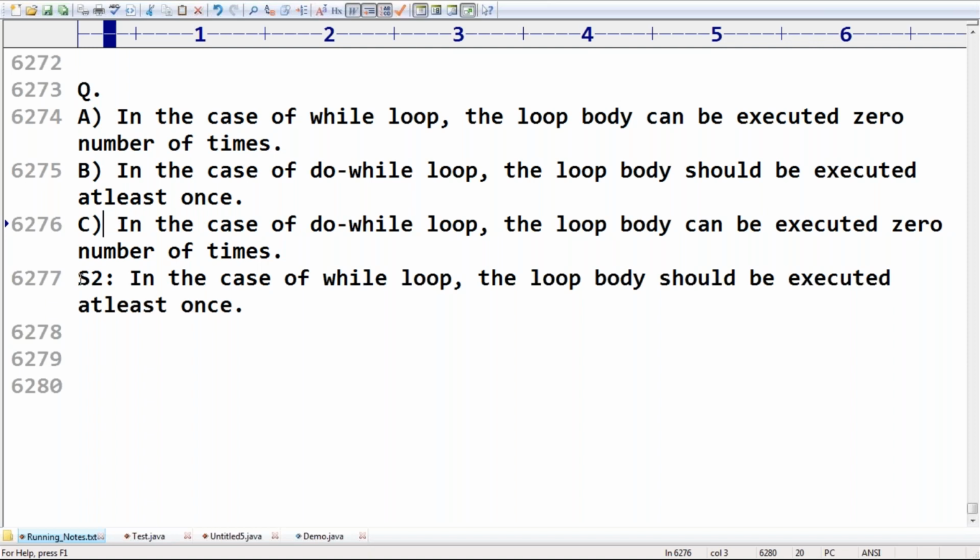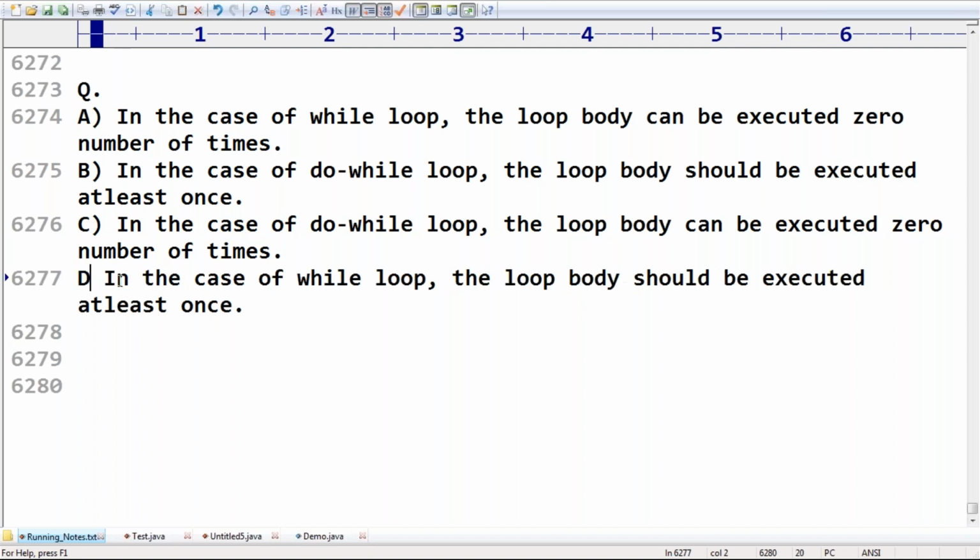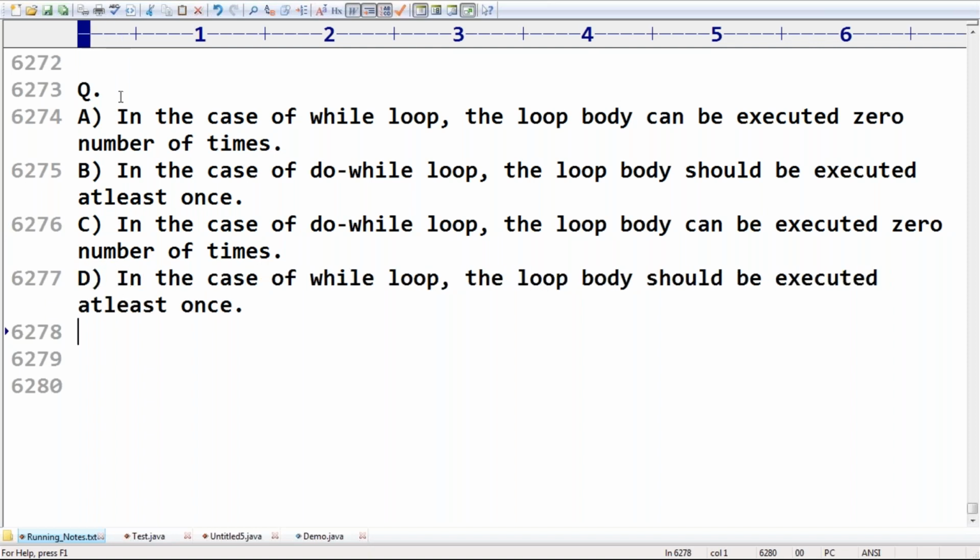Now, can you please tell which one among these is correct? Which of the following statements are true, sir? Can you please confirm which statements? Sir, A and B. Correct, right? Can you please confirm? A and B. Correct? Please respond.